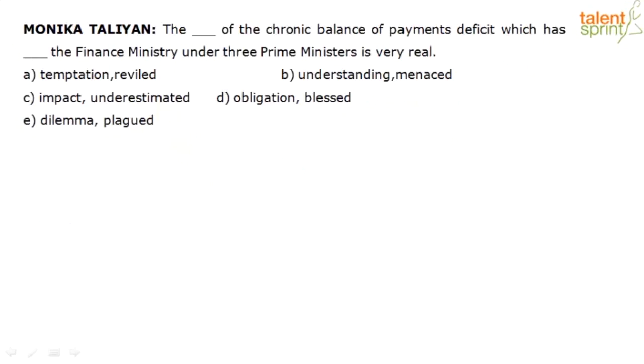Identify them first. Okay, I'm going to read the context. The dash of the chronic balance of payments deficit which has dashed the finance ministry under 3 prime ministers is very real. Okay, keywords. Any other more effective keywords? Actually, that's also an effective keyword. Yes, I agree. So let's identify our keywords. Chronic, deficit, payments deficit. So these are our keywords.